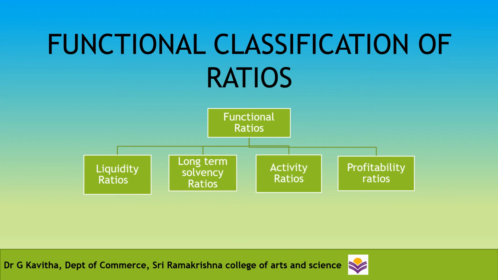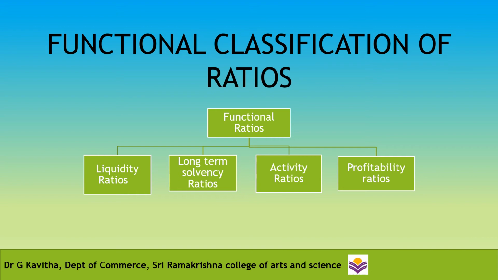This ratio will measure the short-term solvency or the financial position of the concern, and these ratios are calculated to comment upon the short-term paying capacity of a concern or the firm's ability to meet its current obligations. The various kinds of liquidity ratios are current ratio, liquid ratio, absolute liquid ratio or interval measure.